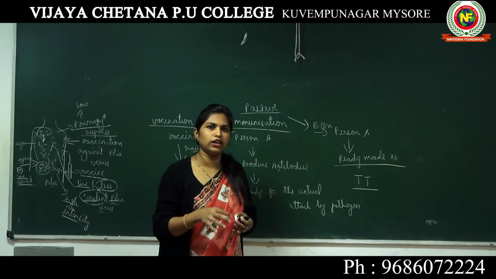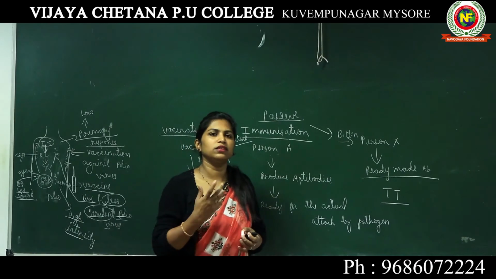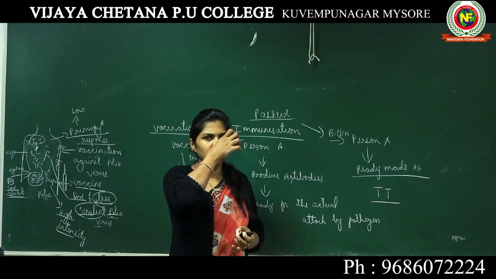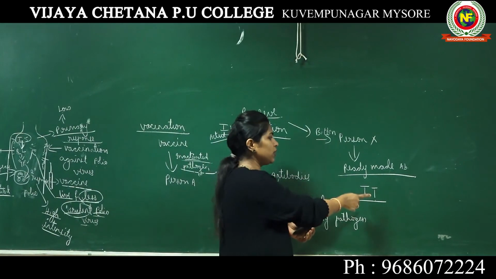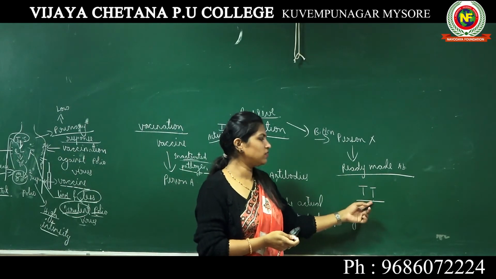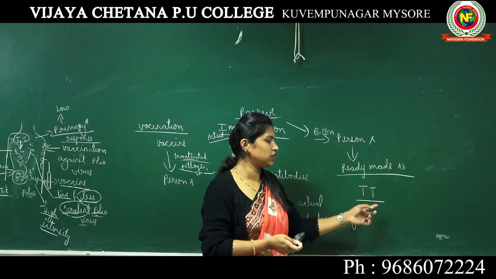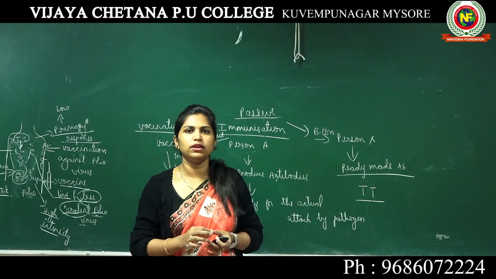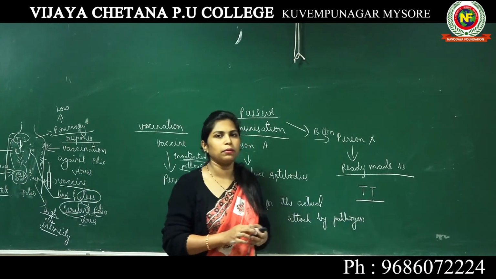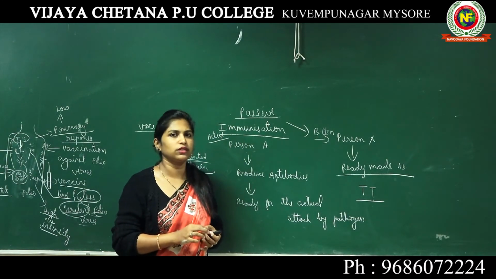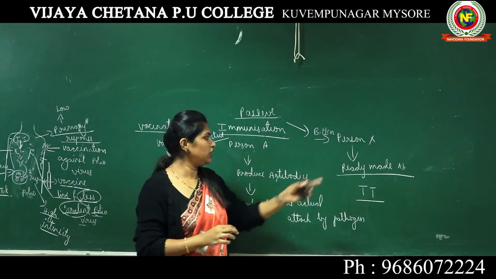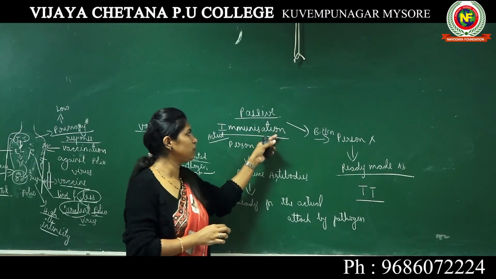Since you have been hit by an iron rod, there is a chance that you might get infected very soon. That is the reason they give you the ready-made antibodies in the form of the TT injection, so you will not develop the tetanus disease. So in this case also, ready-made antibodies are injected into your body. These two cases are considered passive immunization.